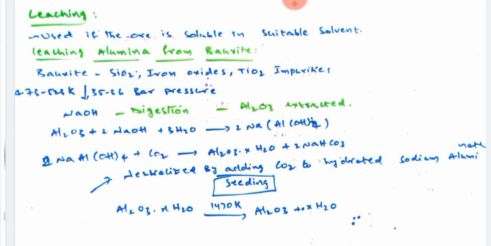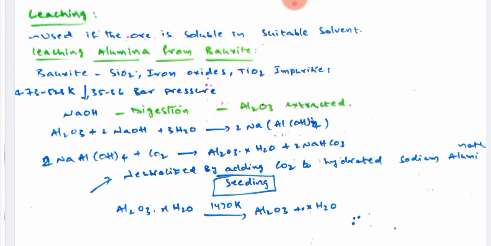By the addition of carbon dioxide, there is the formation of Al2O3·xH2O along with the byproduct, sodium bicarbonate. This process is called the seeding process. The process of getting alumina from the sodium aluminate hydroxide is called the seeding process, and it is done by the addition of carbon dioxide.